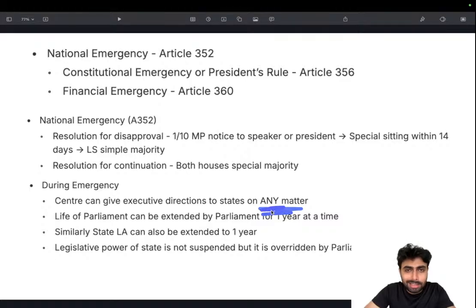So there are times where extreme statements can be right. Then life of parliament can be extended by parliament for 1 year at a time. Similarly, state legislative assembly can also be extended by 1 year. Again, this is another important thing.